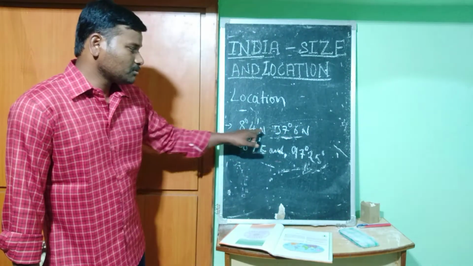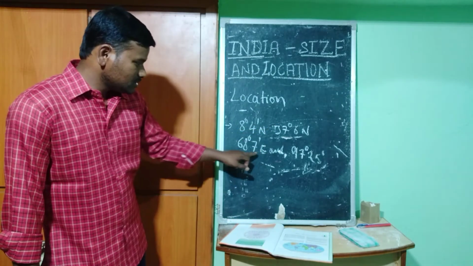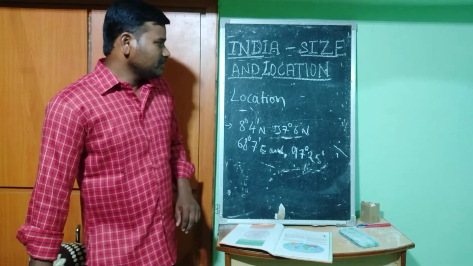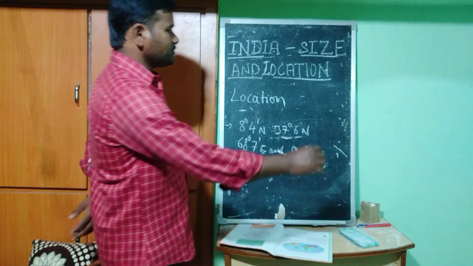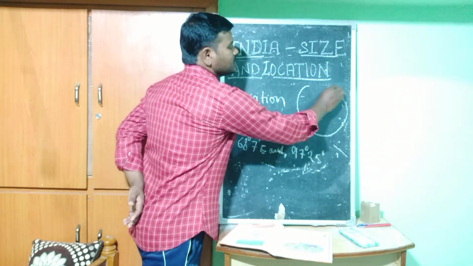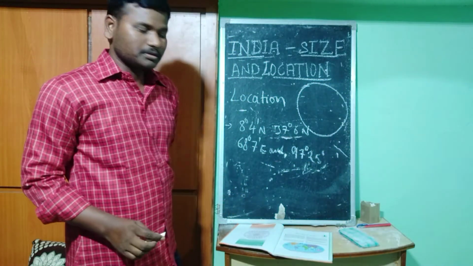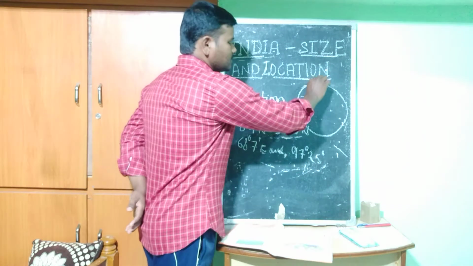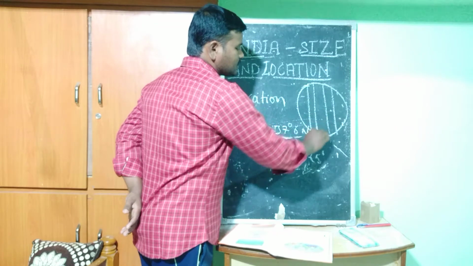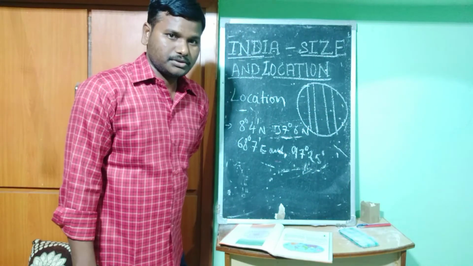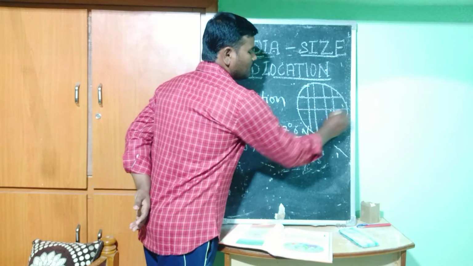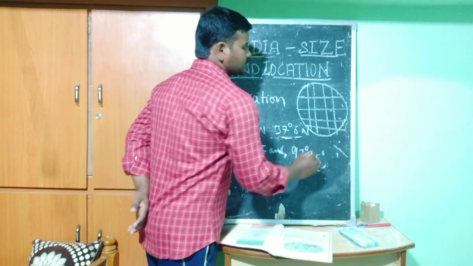This shows the latitudes, this shows the longitudes. We already know the meaning of longitudes and latitudes. For example, on a globe, these lines are all called, we already know, the vertical lines are called longitudes and the horizontal lines are called latitudes.